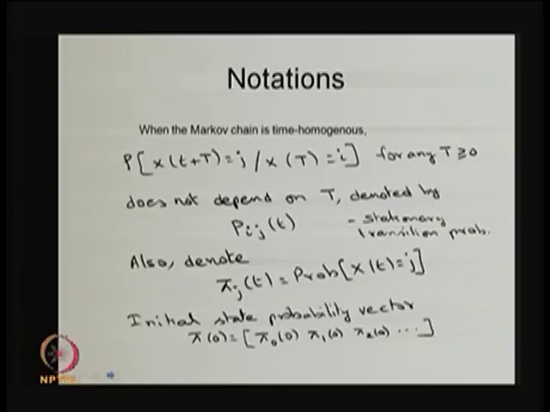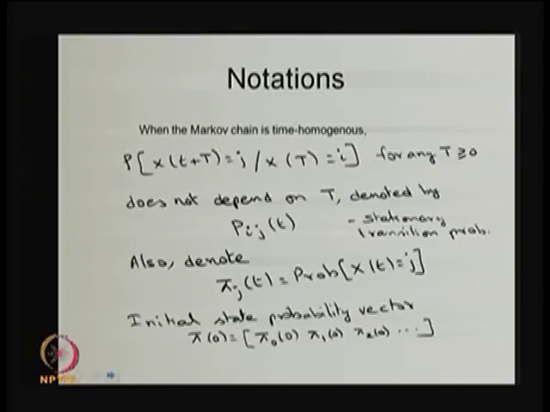Now, I am going to introduce a few notations to study the behavior of a continuous time Markov chain. Whenever the Markov chain, and here it is a continuous time Markov chain, is time homogeneous, then the conditional probability of the system being in the state j at time point t plus capital T, given that at capital T it was in the state i, does not depend on capital T. Here we assume that the state changes from i to j at a future time point t plus capital T.